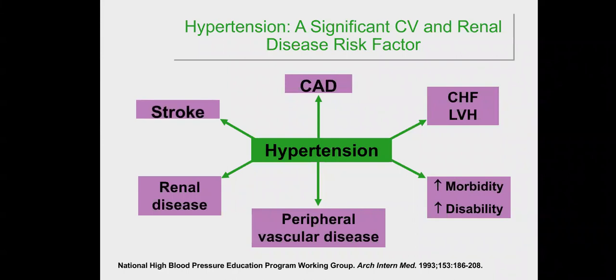Do you know why the patient who is having hypertension may have peripheral vascular diseases and coronary artery diseases and stroke? Do you know the pathophysiology of coronary artery disease, peripheral vascular diseases, and stroke in patients with hypertension?